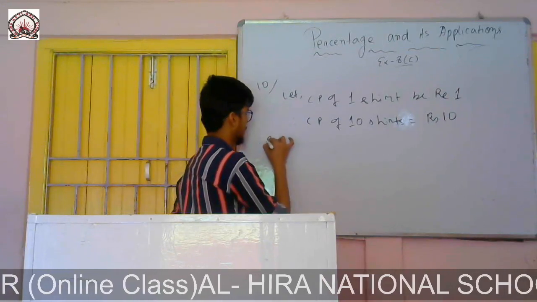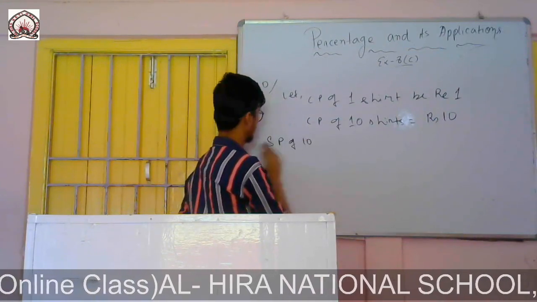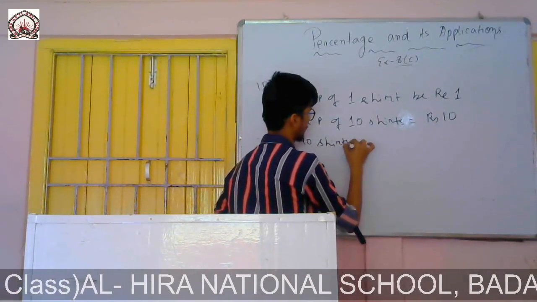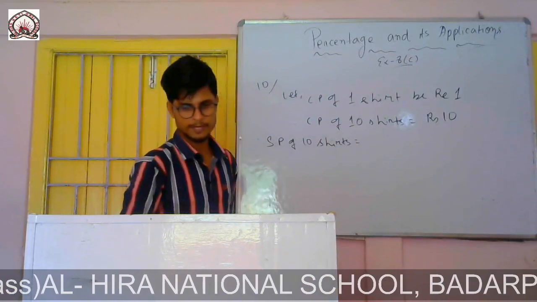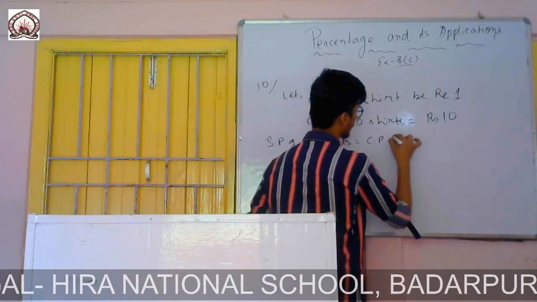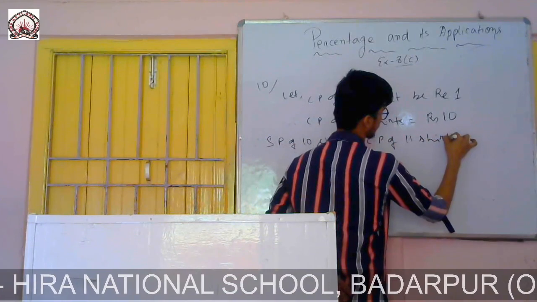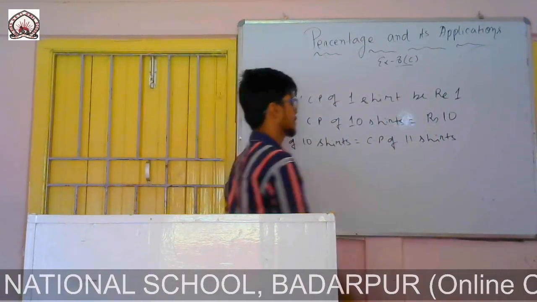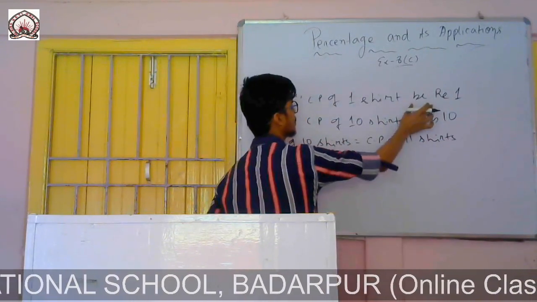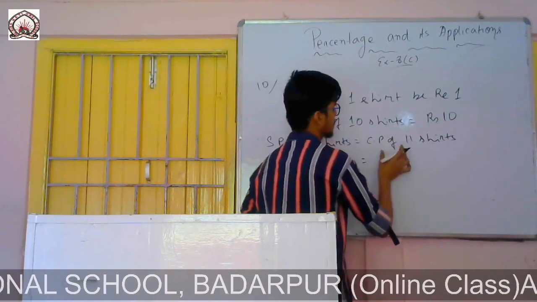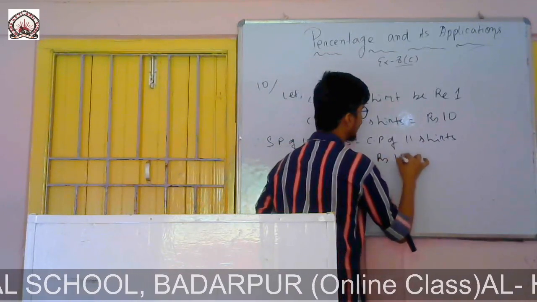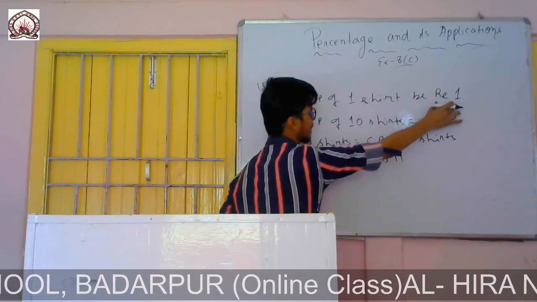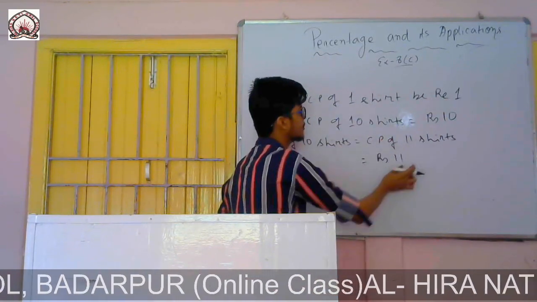Since SP of 10 shirts equals CP of 11 shirts, and we let CP of 1 shirt be rupees 1, CP of 11 shirts will be rupees 11.